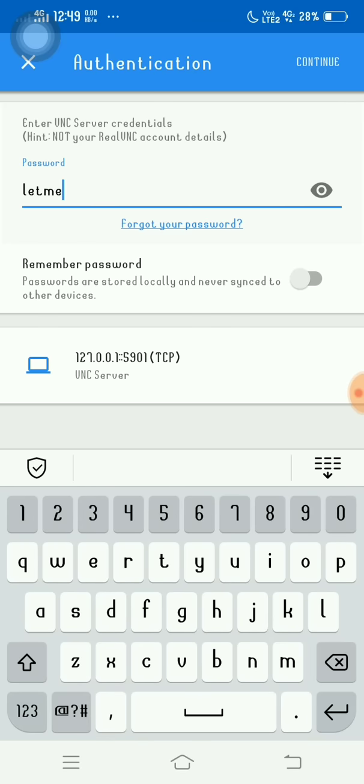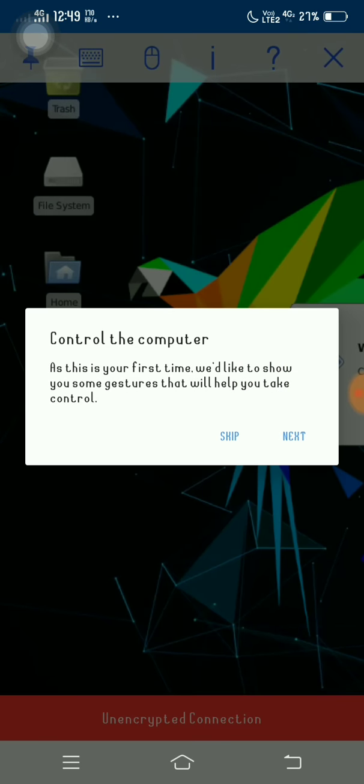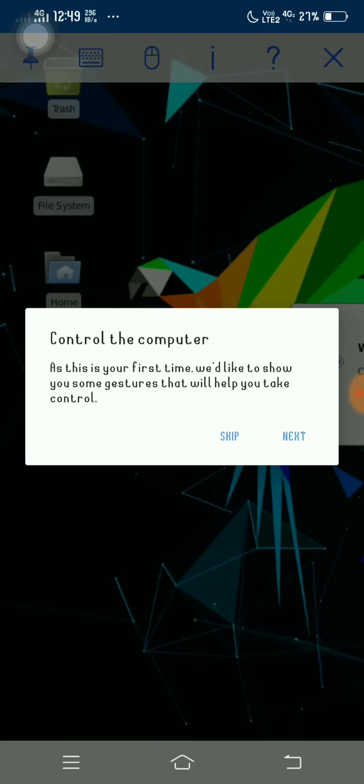So we have to type our password. Let me know, and the 123. Turn on the remember password. Let's see. Connect. Oh, we got the.